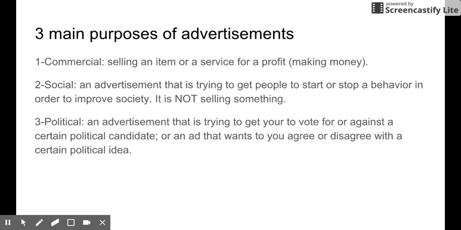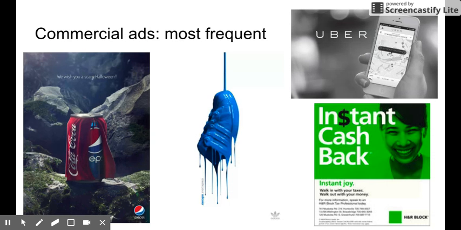And the third purpose is political. Political ads are trying to get you to either vote for or against a certain political candidate, or they're trying to persuade you to change your mind so that you agree or disagree with a certain political idea. So those are the three main purposes of advertisements. Let's look at some examples.